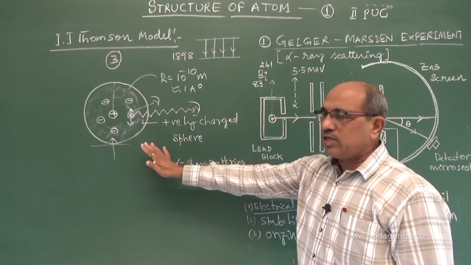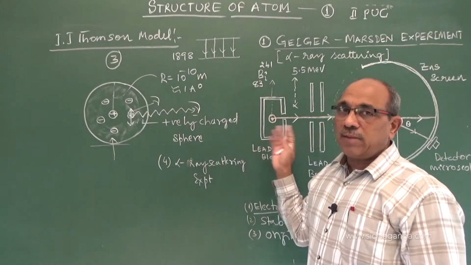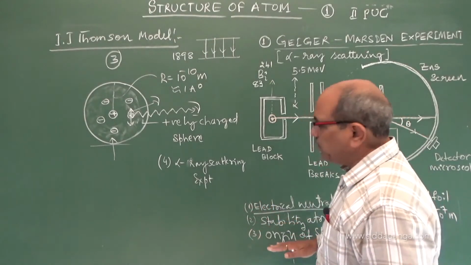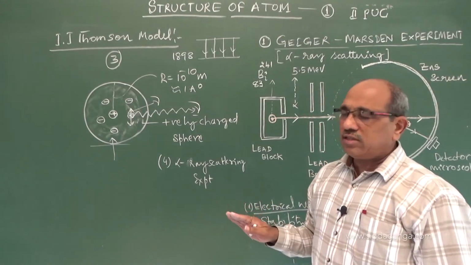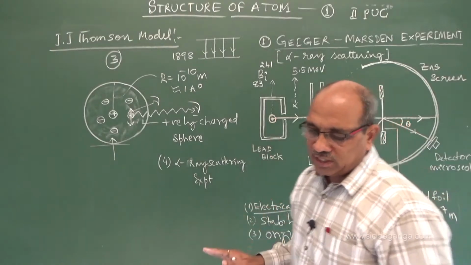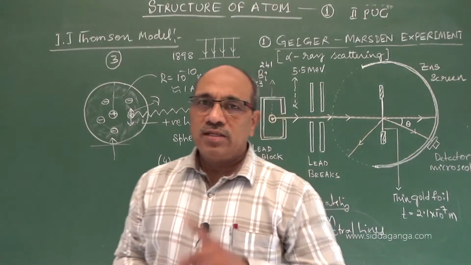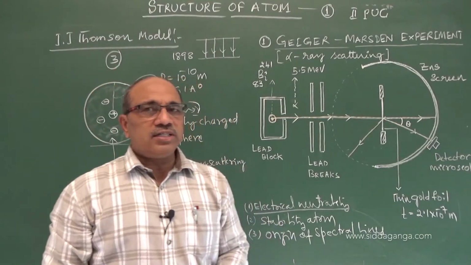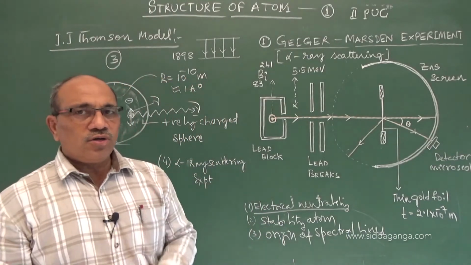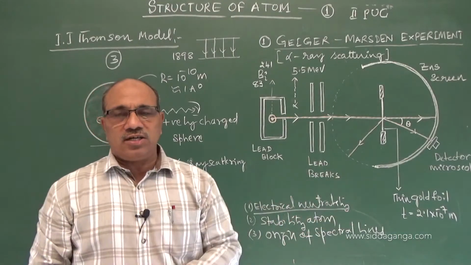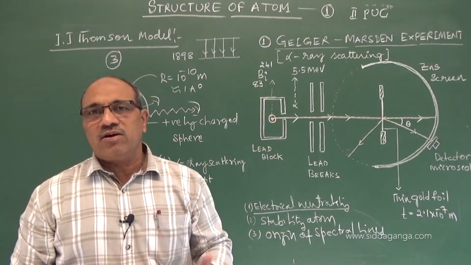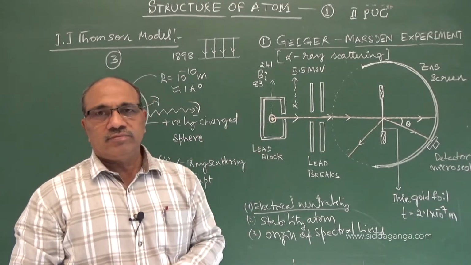If you take this model, alpha ray scattering happens to be wrong. Therefore, the two major demerits: major merits are shape and size are good, stability is good. Demerits are two. One, it could not explain the origin of spectral lines correctly, and it could not explain the alpha ray scattering by the atom.